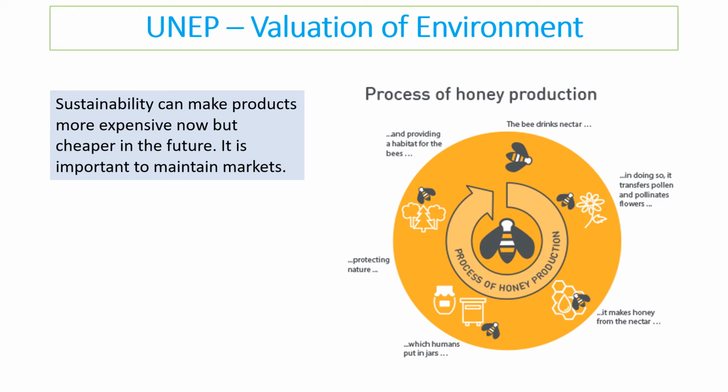So being sustainable can help change the price of environmental resources. To make something sustainable can make it more expensive initially, it might make it cheaper later on, but it might be a more expensive form. So instead of using crude oil, you might use plant oil, which might make it more sustainable, and it means there's less of an impact in the future.